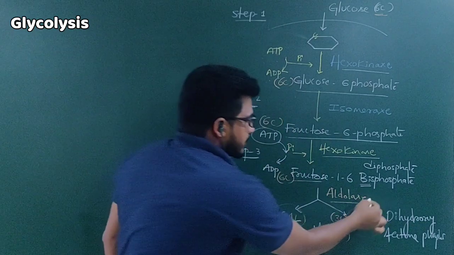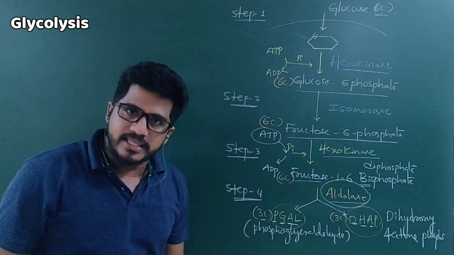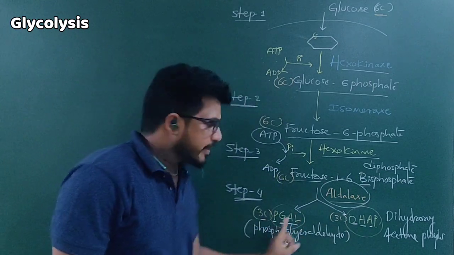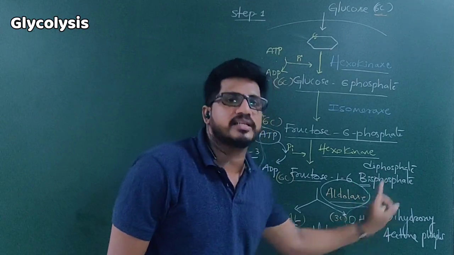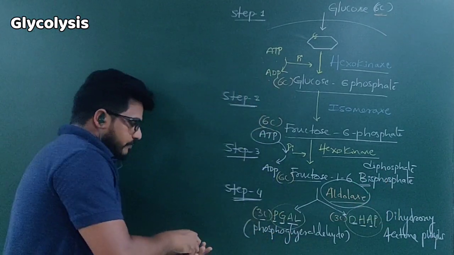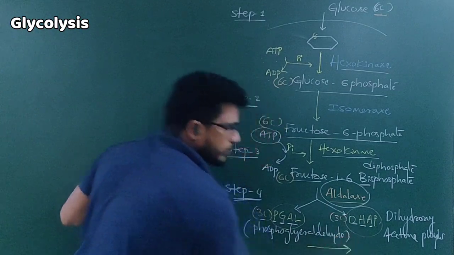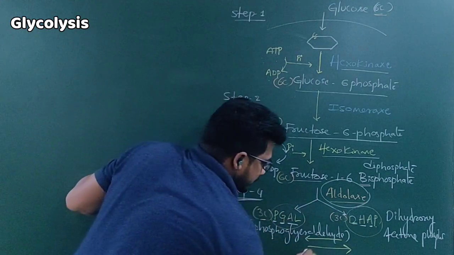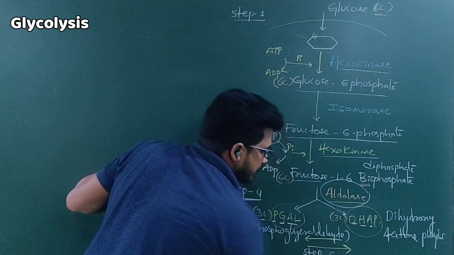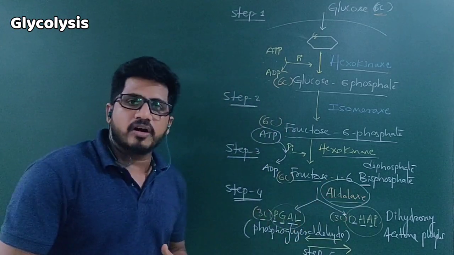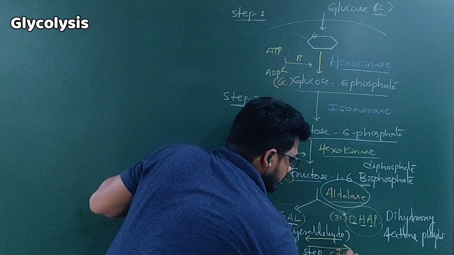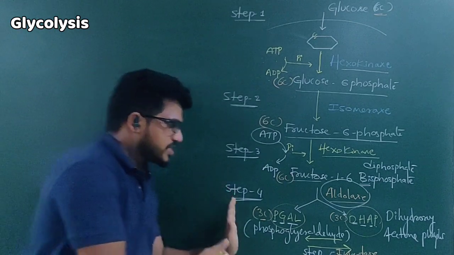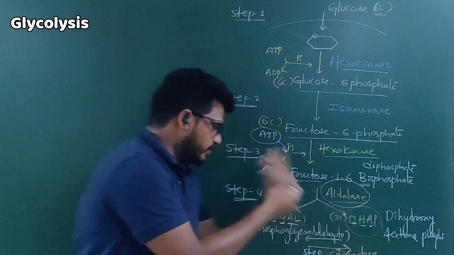That fructose 1,6-bisphosphate, acted on by the aldolase enzyme, results in two 3-carbon components. One is phosphoglyceraldehyde, another one is dihydroxyacetone phosphate. Here this PGAL can convert into DHAP and DHAP can convert into PGAL. This is step number 5, by the enzyme called invertase. By the help of invertase, PGAL can convert into DHAP, DHAP can convert into PGAL.